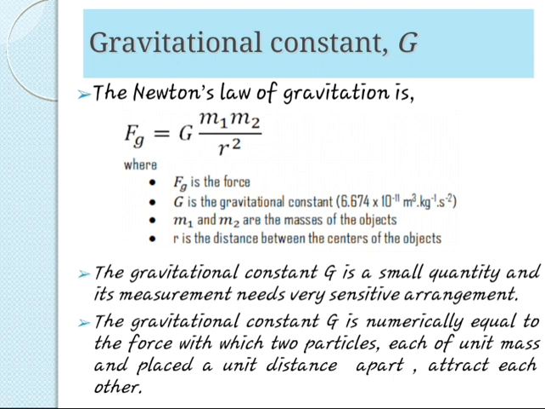The gravitational constant G is a small quantity and its measurement needs a very sensitive arrangement. G is numerically equal to the force with which two particles, each of unit mass and placed a unit distance apart, attract each other.